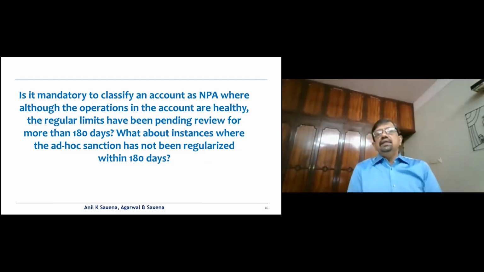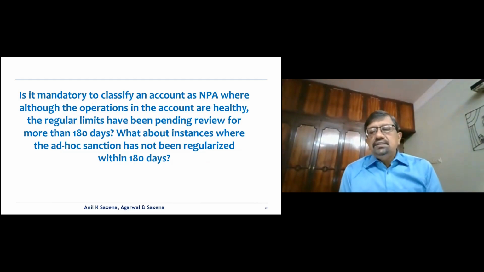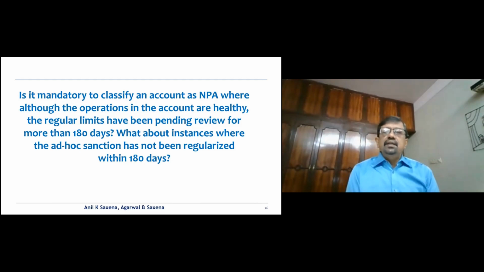Now here again, see, the RBI has clearly said that, in spite of this, there are instances where the branches or the banks are pulled up for not reviewing the accounts within a period of 180 days. And the RBI Master Circular of 1st July 2015 clearly says that it should not extend beyond 180 days.